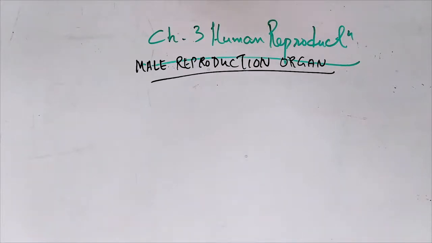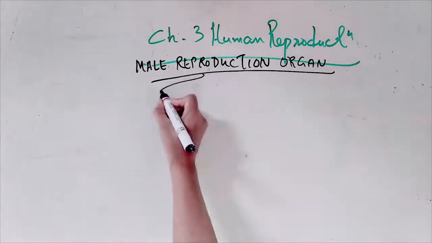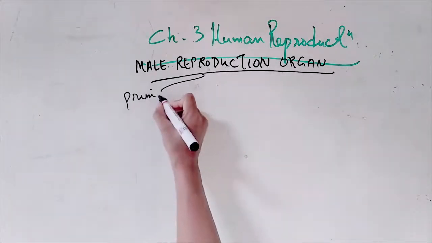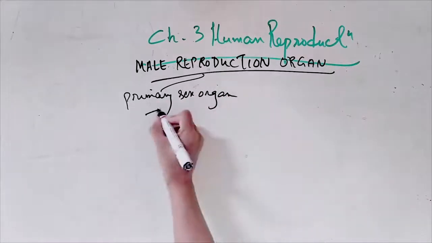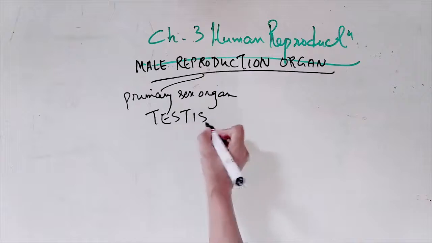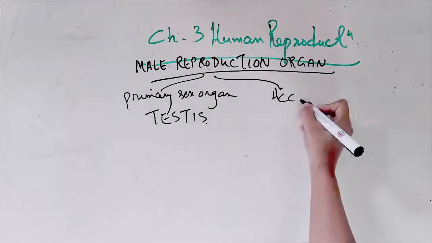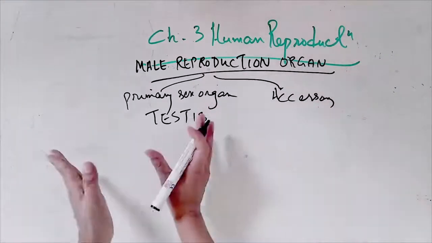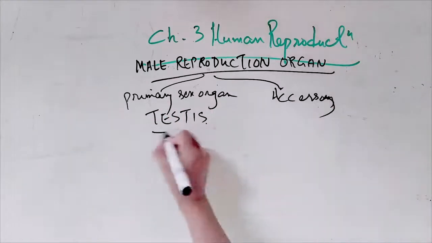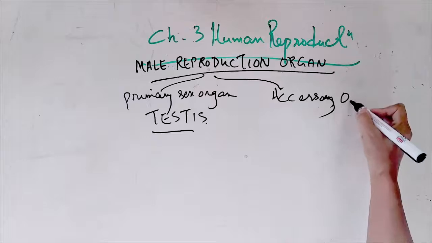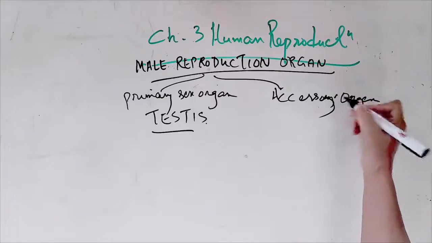So first of all, I'm going to divide into the primary sex organ, the testes, and the accessory organs.